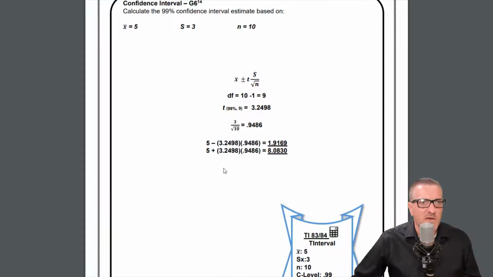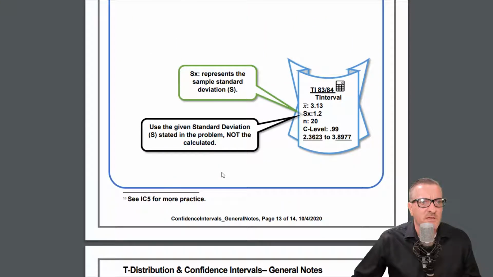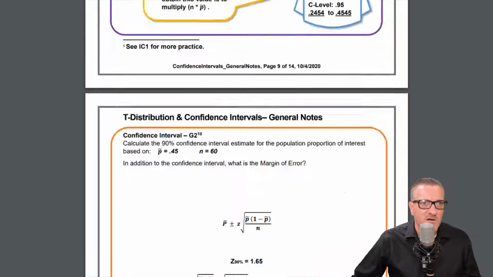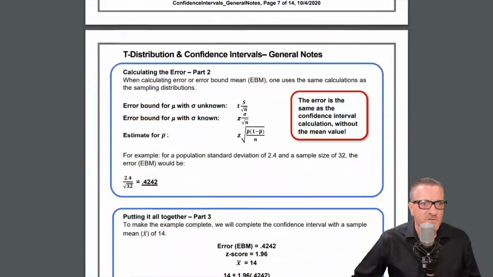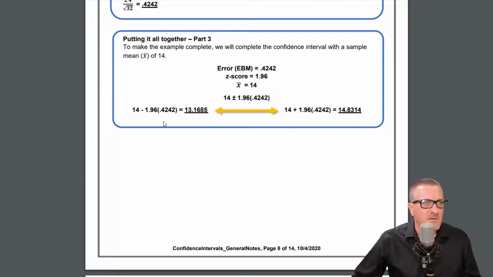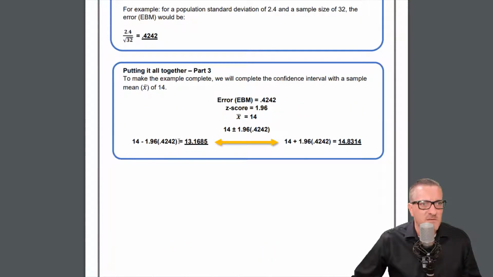Okay, I just want to go back and reinforce one thing real quick. There are a couple of terms here that I want to reinforce. The error-based mean is this rightmost part. It's not the z-score, it's not the score part.